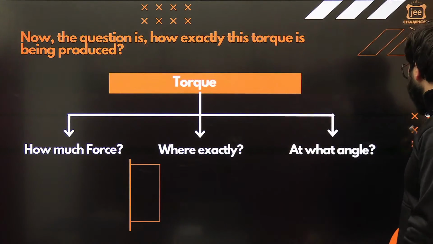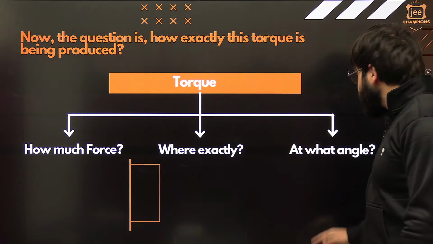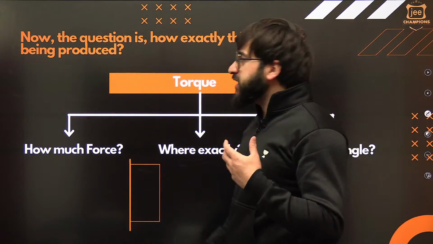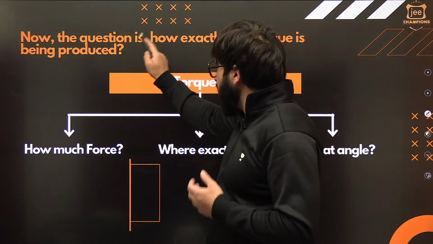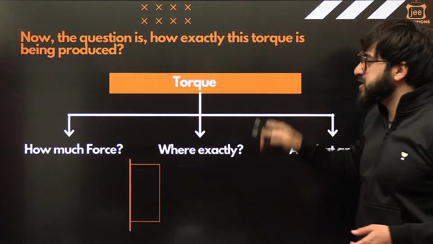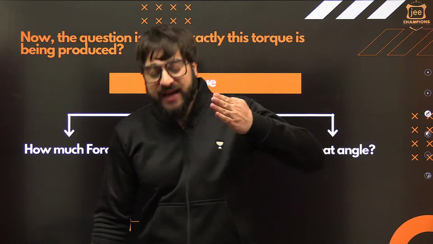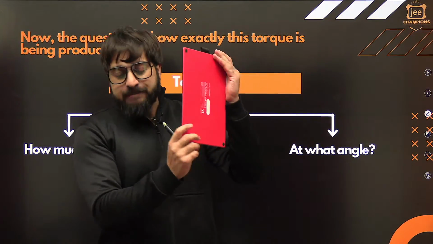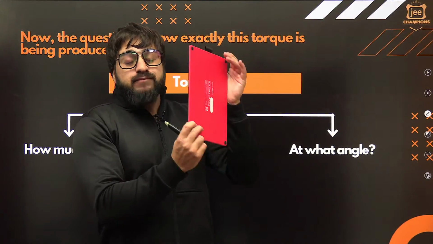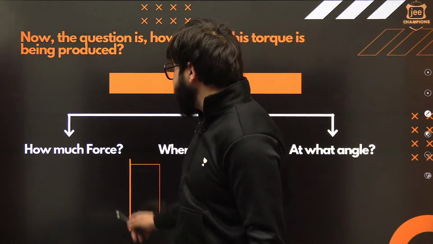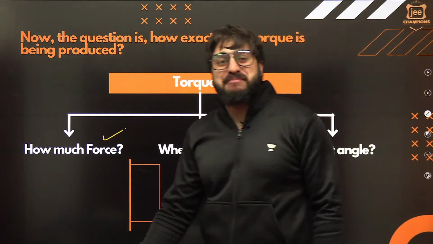Next thing we need to keep in mind, listen to me very carefully. Now see how exactly this torque is being produced. The question is how exactly this torque is produced, okay? We say this torque depends upon three things. What is the first thing? You'll say, sir, how much force we need to apply? Understand?